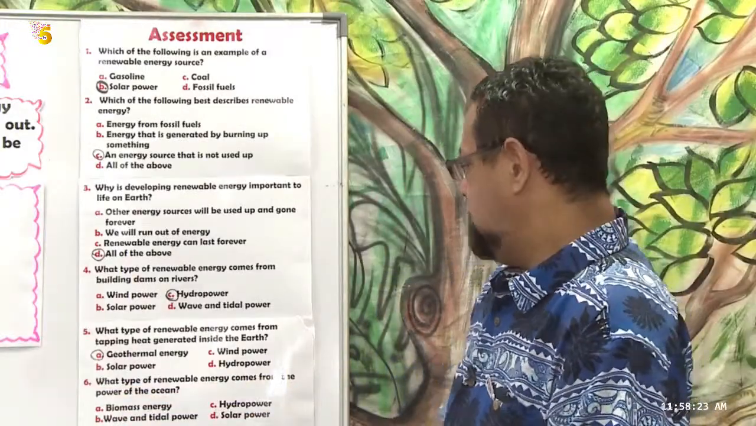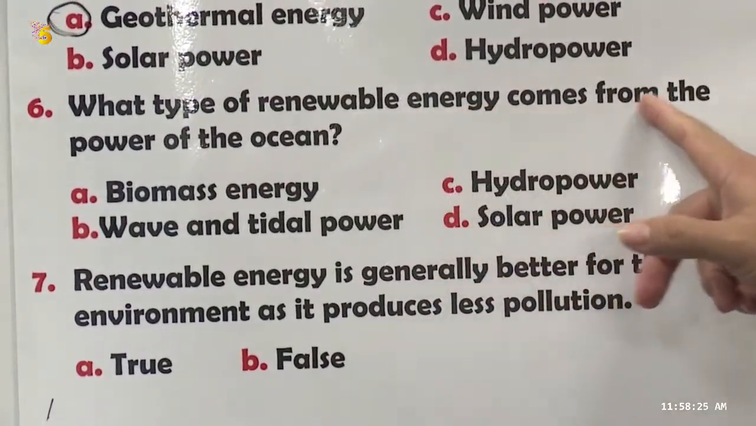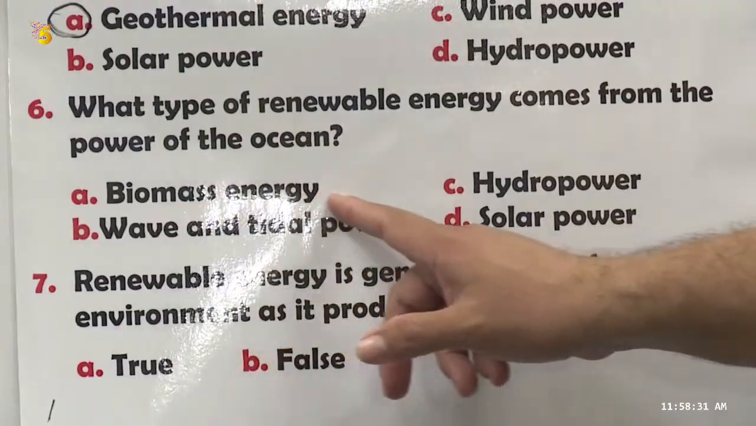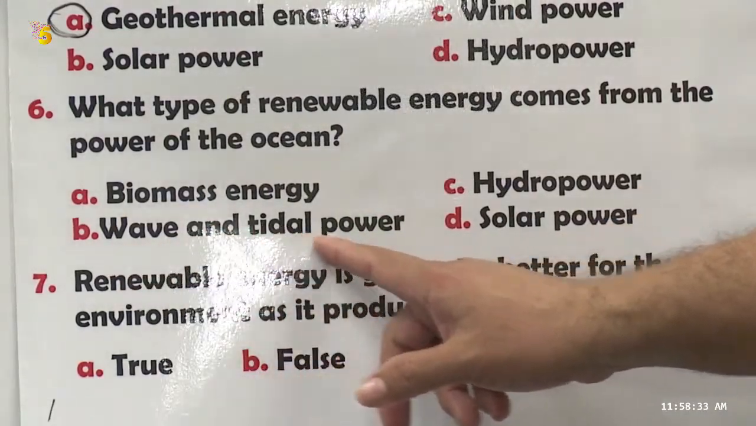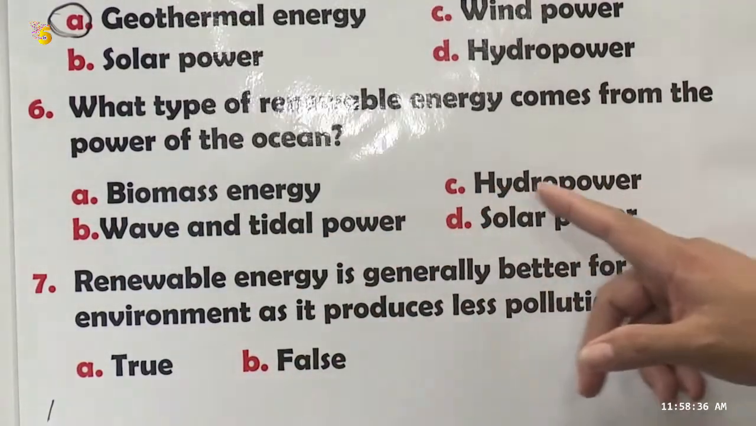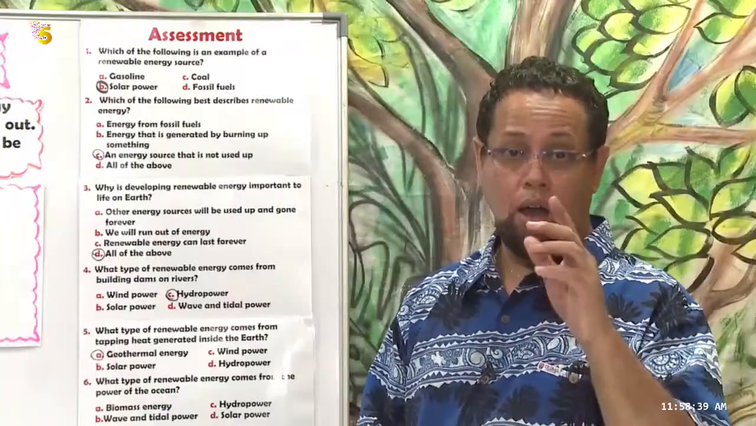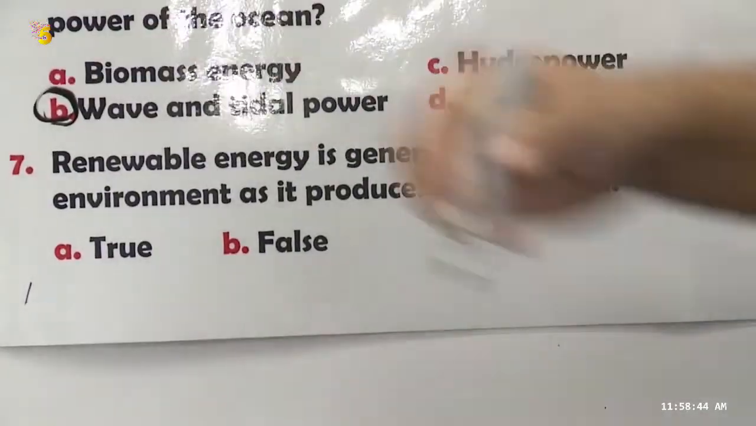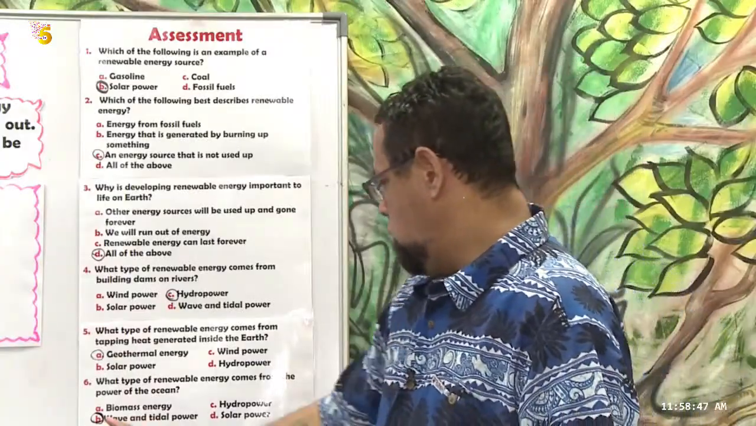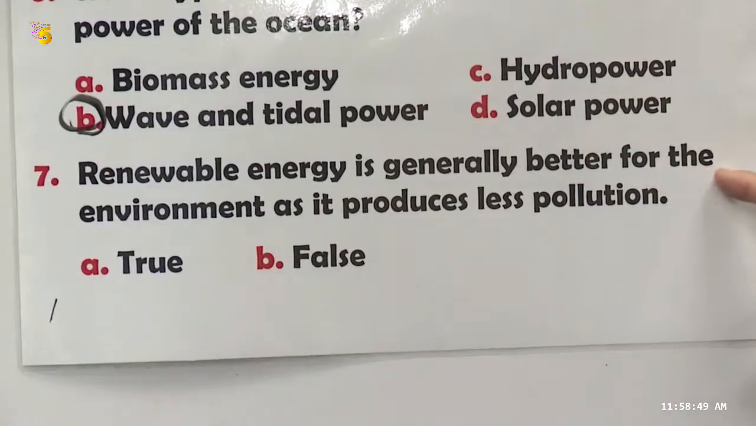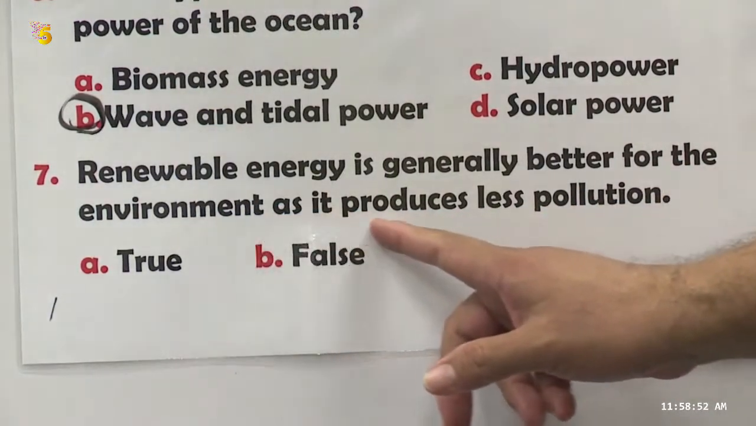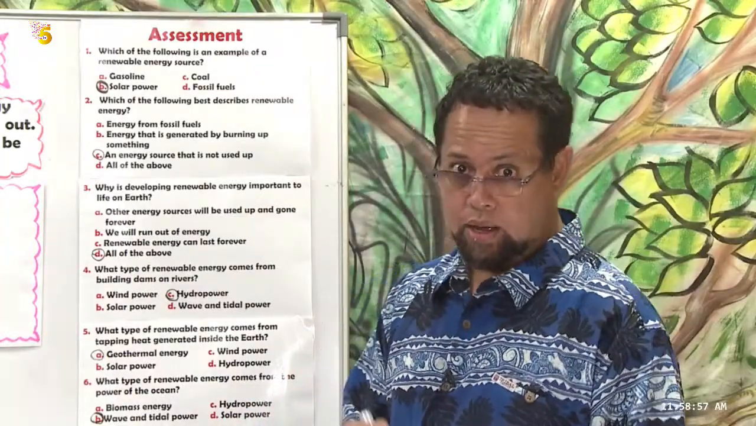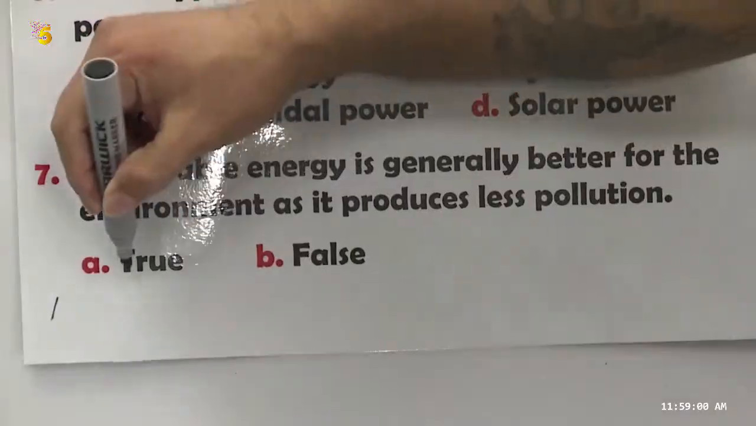6. What type of renewable energy comes from the power of the ocean? A, biomass energy. B, wave and tidal power. C, hydropower. D, solar power. Answer, B. And the last one: renewable energy is generally better for the environment as it produces less pollution. True or false? Answer, true.